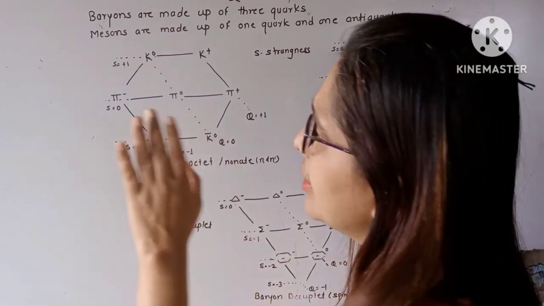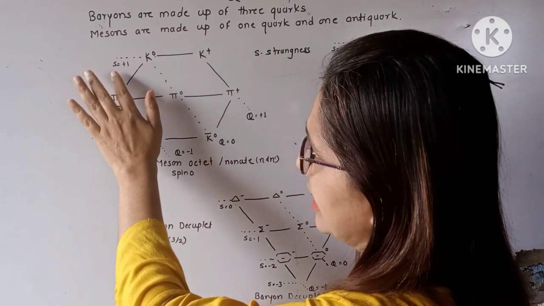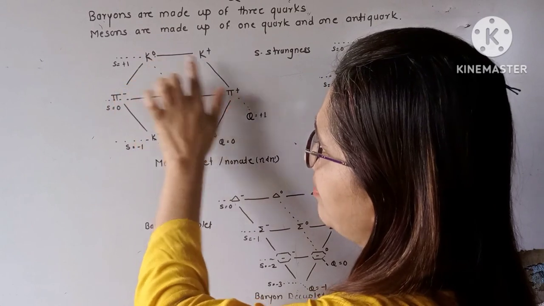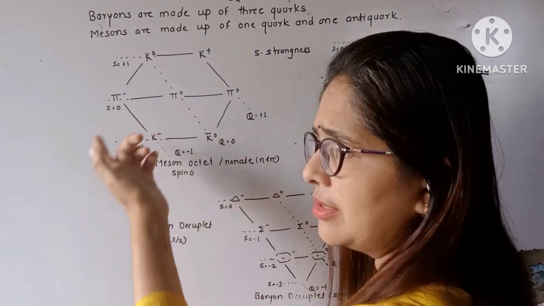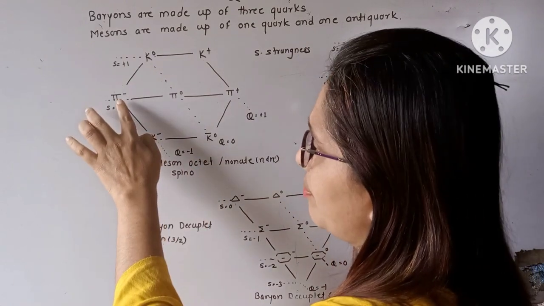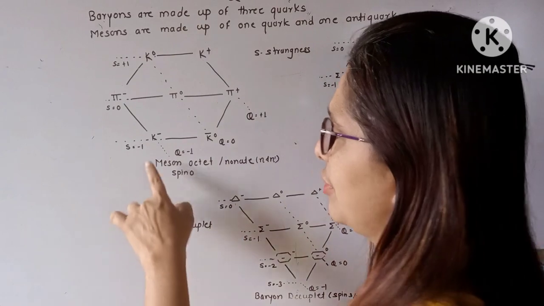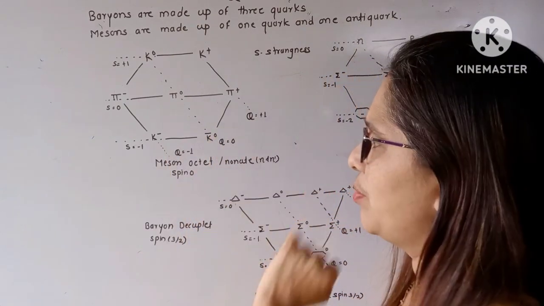Now here from this figure we can see that the strangeness is equal to 1 for K plus and K0. The strangeness is 0, we have already seen, for pi minus, pi 0 and pi plus, and strangeness is -1 for the K minus and anti-K0 particle.